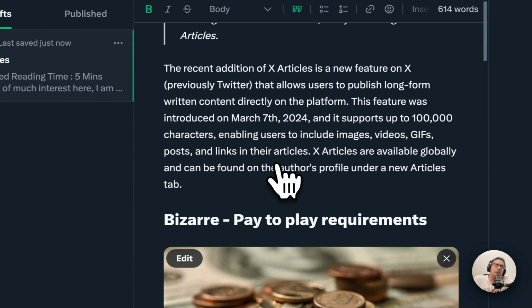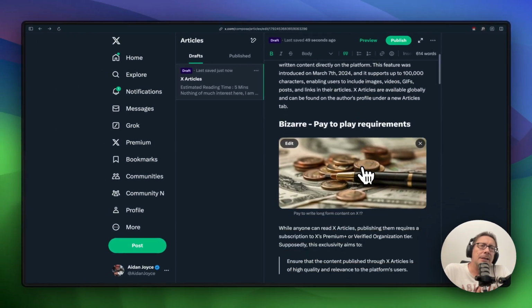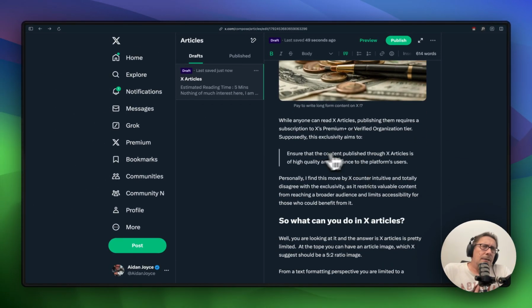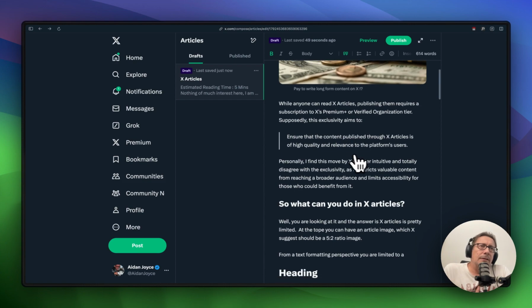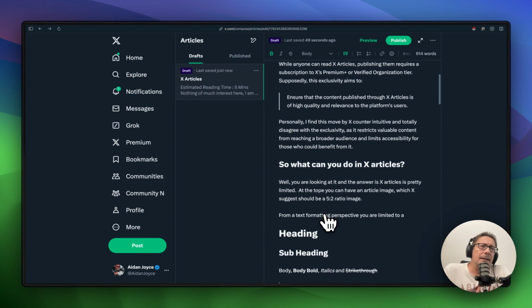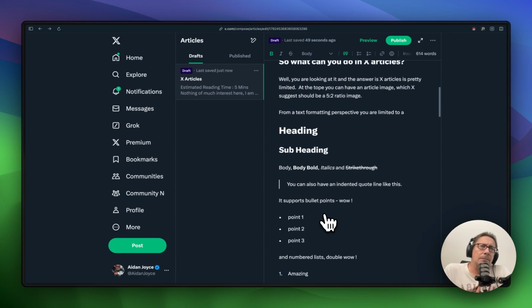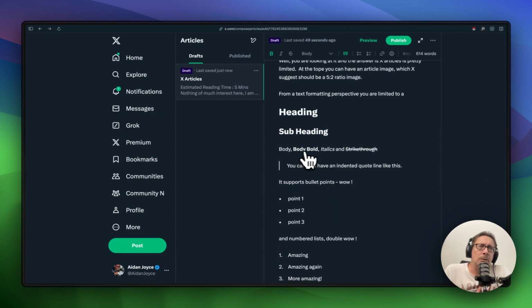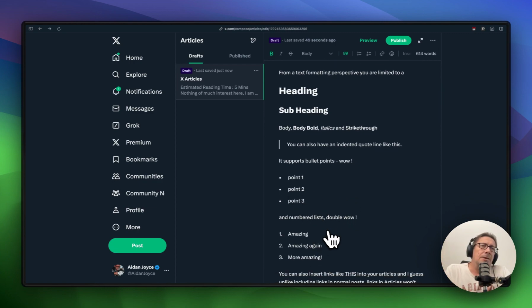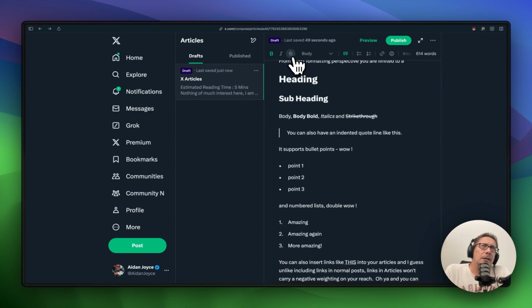Of course, the cool thing about it is 100,000 characters, and you can format it to some degree with headings, subheadings, and also you have some ability to make text bold and italic and strikethrough. You can do bullet points and you can do number points. All of these are available in this menu up here.